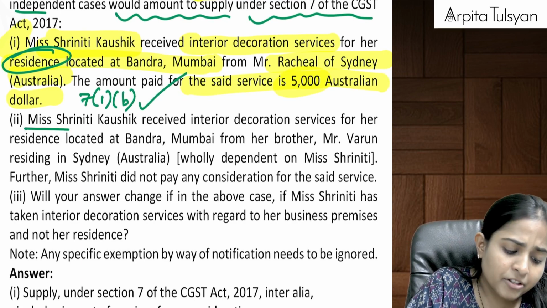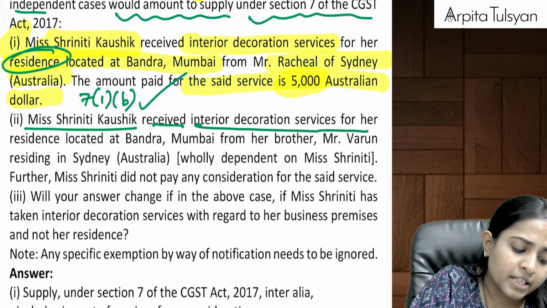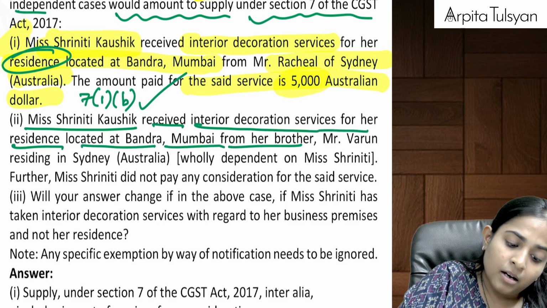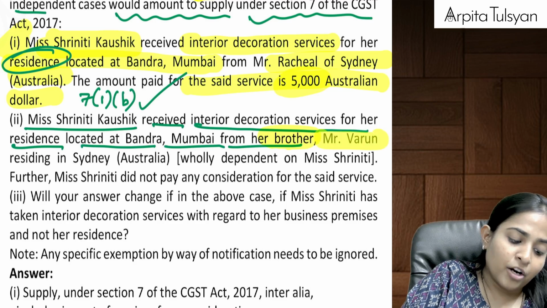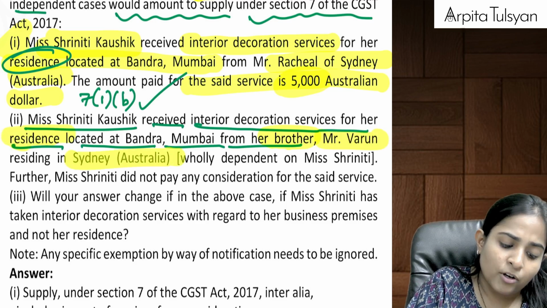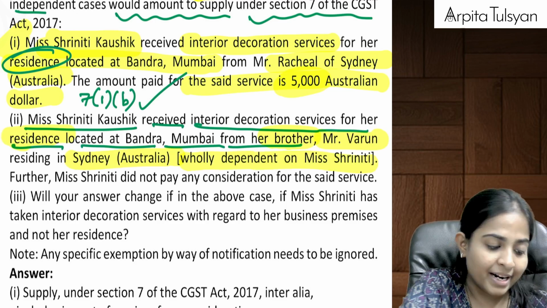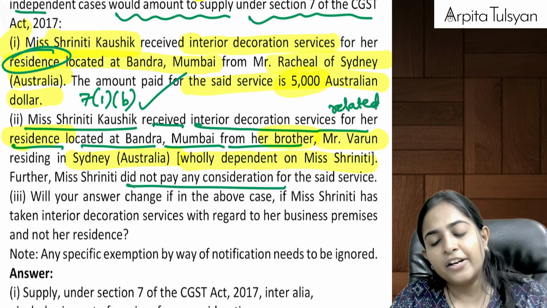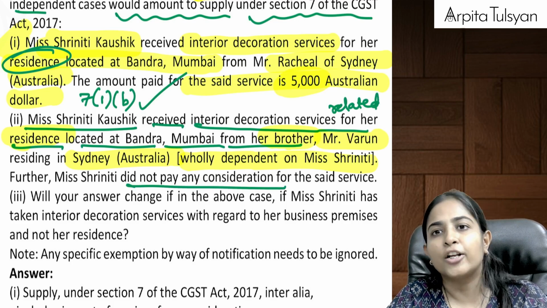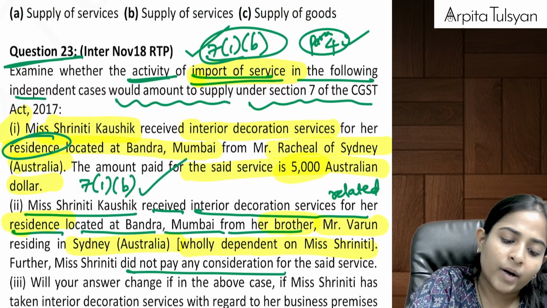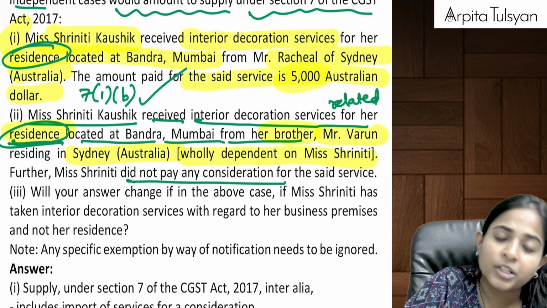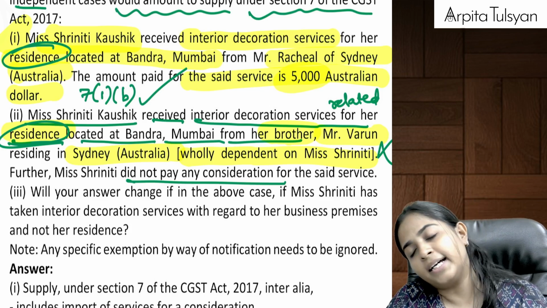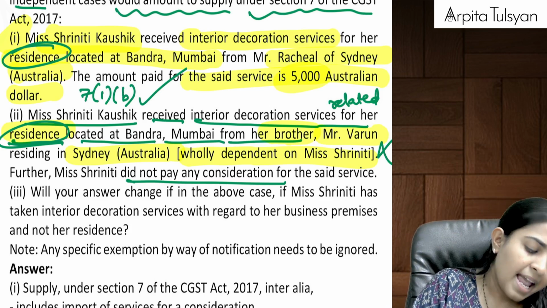Next one. Miss Sriniti Kaushik received interior decoration services for her residence located at Bandra, Mumbai from her brother, Mr. Varun, residing in Sydney, Australia, wholly dependent, which means this person is a related person. And she did not pay any consideration. If she did not pay any consideration, this will fall under Schedule 1. But if it has to fall under Schedule 1, it has to be only for the purpose of business, but this was for the purpose of residence. So this transaction cannot be considered as a supply because this was not done in the course or furtherance of business.